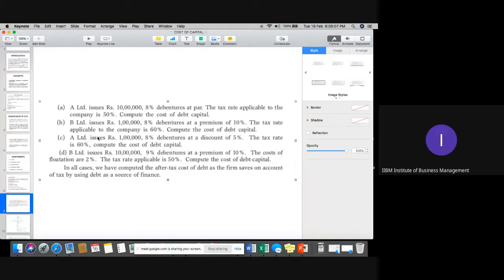Tax is 50%. In all four cases, we need to calculate the KD, and it is after tax as well. Remember one thing: in this particular question, are these four options redeemable or non-redeemable?